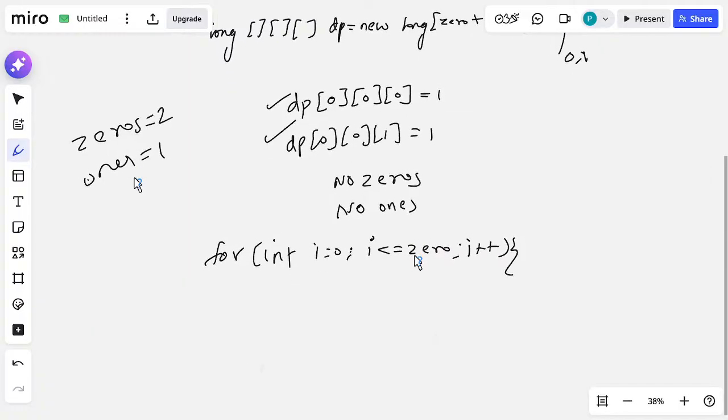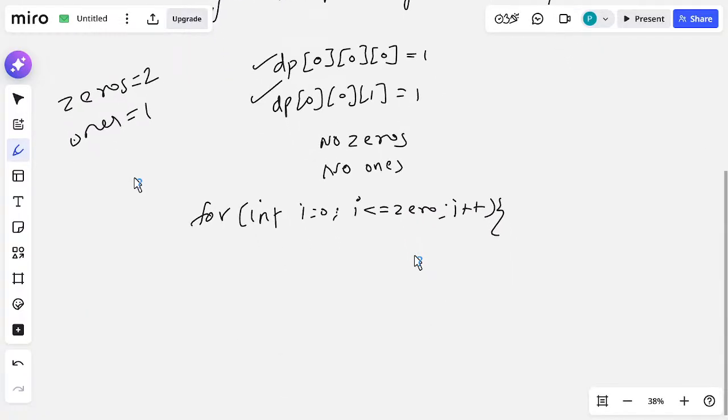So first I am looping through the zeros. It will try all the possibilities, right. If I am given zeros equal to 2, what are all the iterations it will have? First it will iterate 0 zeros, then 1 zero and then 2 zeros. Why is it also taking 2? Because I have given less than or equal to, right. So it will also take 2 zeros.